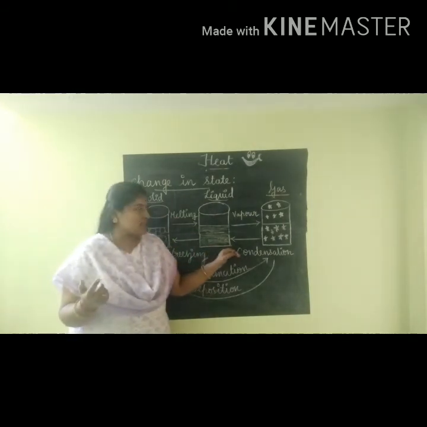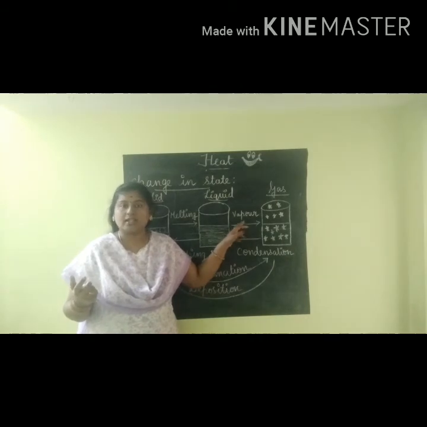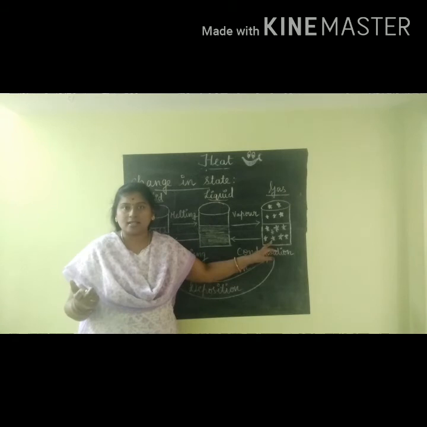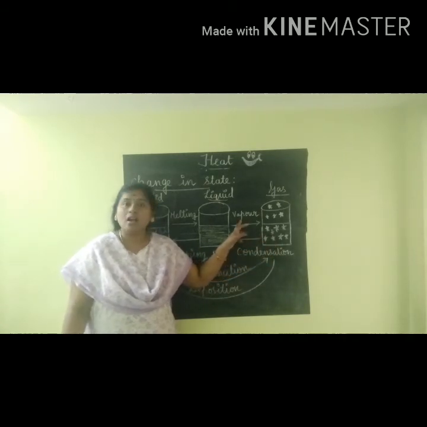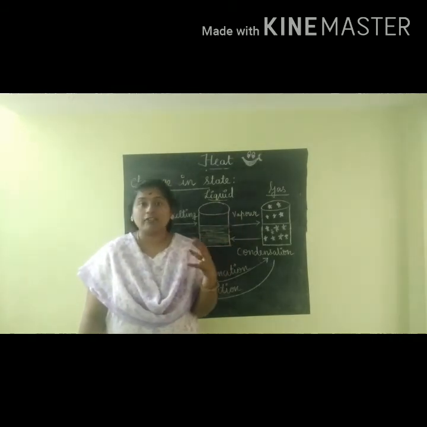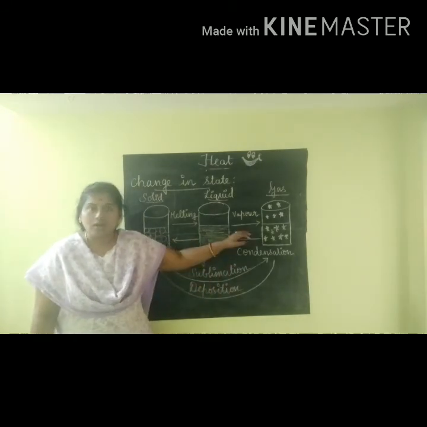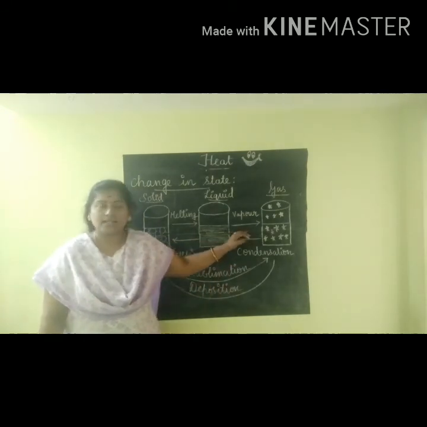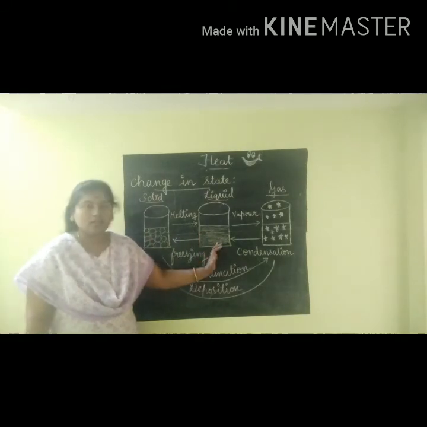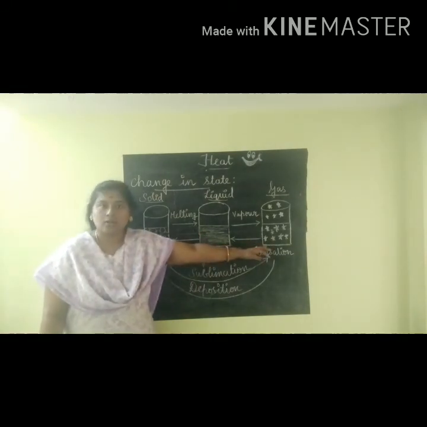And the second process is vaporization, the conversion of liquid water into vapor, that is gas. Conversion of liquid into gas takes place by the process called vaporization. So in vaporization, formation of vapor occurs. Can you understand this one? So solid ice cubes can be converted into water, then water can be converted into water vapor.